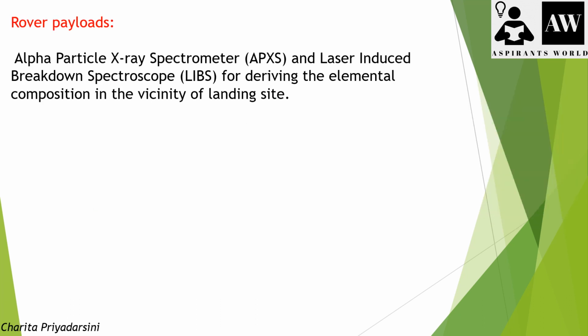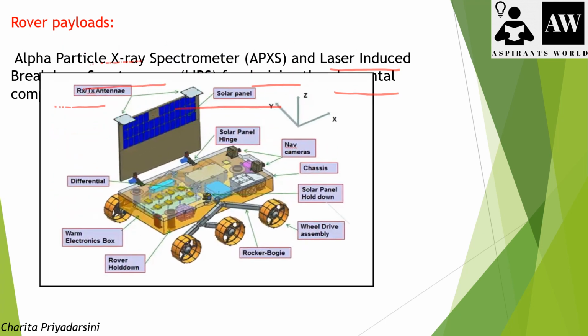Moving forward, as we discussed, it even has the rover payload. The rover payload has the alpha particle X-ray spectrometer, and along with that it even has the laser induced breakdown spectroscope for deriving the elemental composition of the moon. So the rover's purpose is to measure the elemental composition of the moon, especially in the vicinity of this landing site.